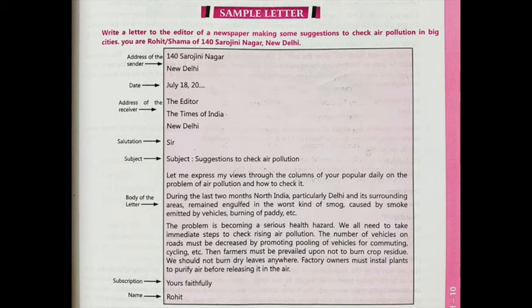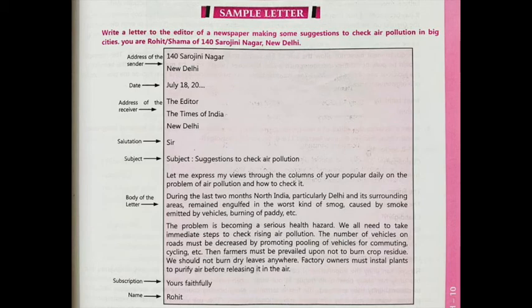You will write the subject here in a precise, short form, and then the body of the letter, which shall be divided into 3 paragraphs, and then the conclusion, the complimentary closing, and the last one, the sender's name, signature or designation, anything more you can write here. So this is the example.